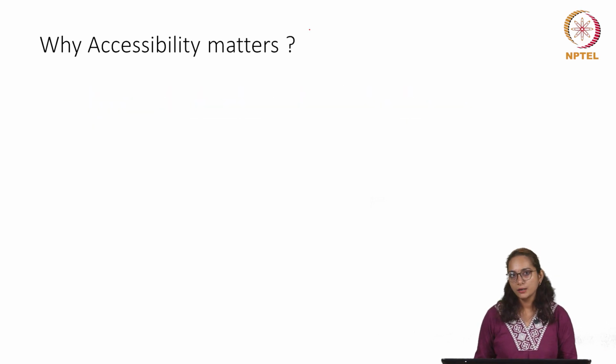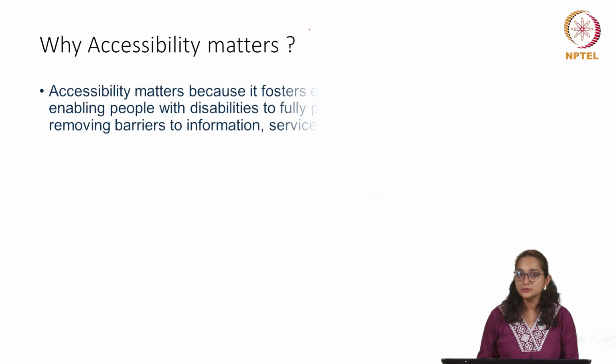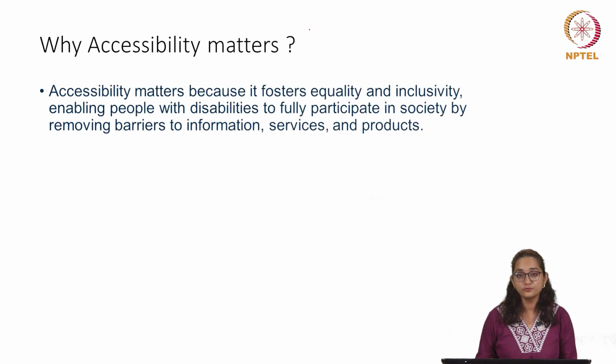So, we will try to understand why accessibility matters not just in design but also in product development, and how it can foster equality and a sense of inclusivity in society as well. It primarily matters because it fosters equality. It enables people with disabilities to fully participate in society by removing barriers to information, services, and products.